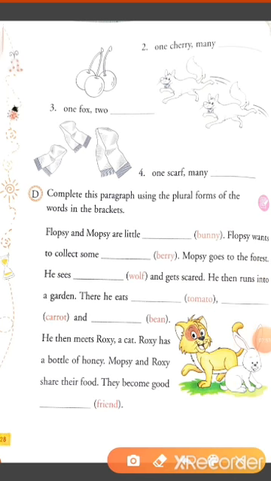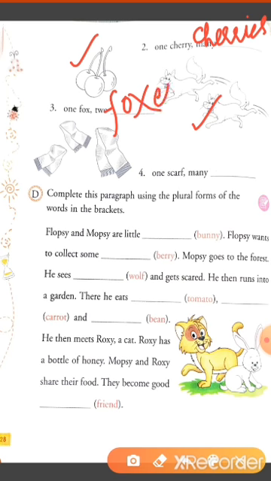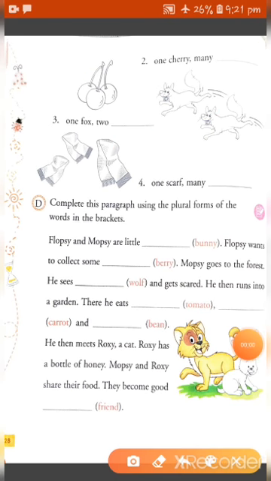Now in the next picture we see more than one cherry. So what do we write? Many cherries. In the next picture we see two foxes. So what do we write? Two foxes. In the next picture, we see more than one scarf. So what do we write? Many scarves.